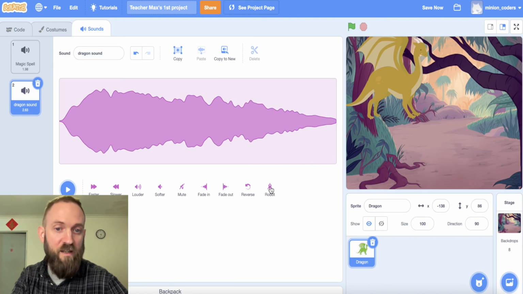If you want, you can make it like a robot. You can add some different effects, like a robot effect. Ooh, okay, I'm going to save this sound. I really like that sound.